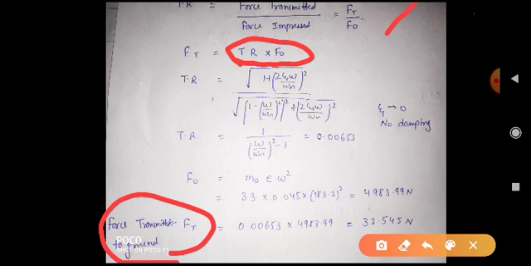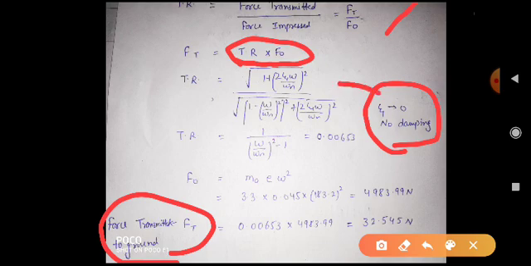Now the transmissibility ratio, we know the formula for that. In the last class we found that formula: transmissibility ratio equals square root of (1 plus (2 zeta omega by omega n) whole square) divided by (1 minus (omega by omega n) square) whole square plus (2 zeta omega by omega n) whole square. Now again here we take the same case with no damping, zeta equal to 0.